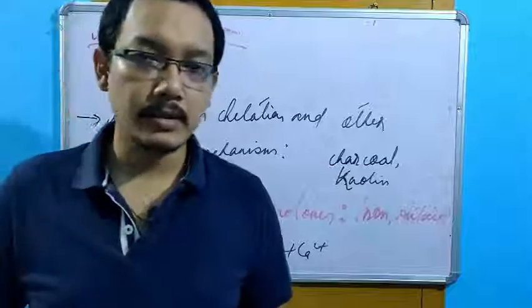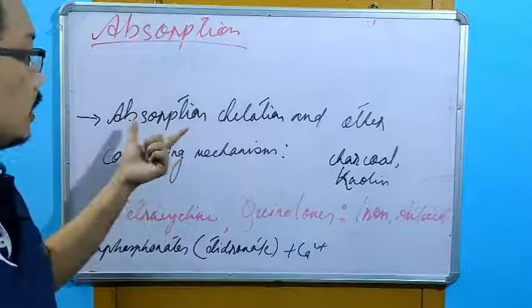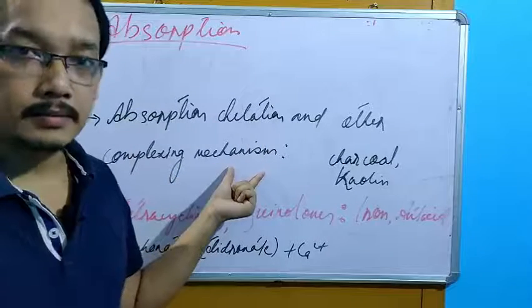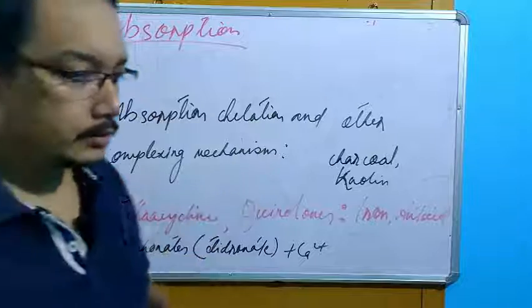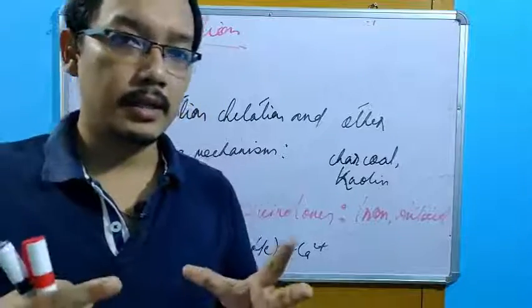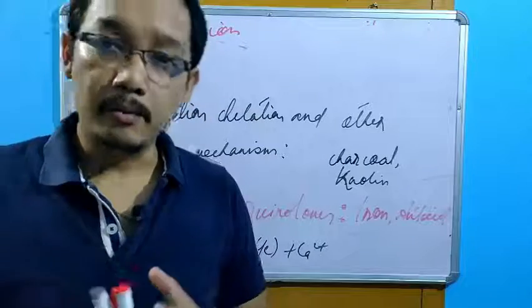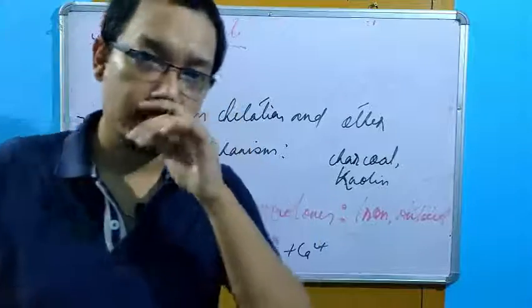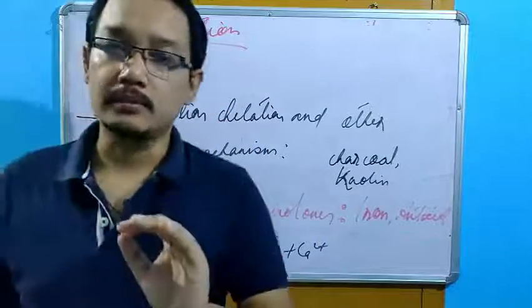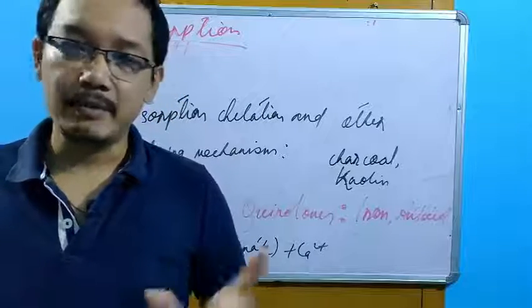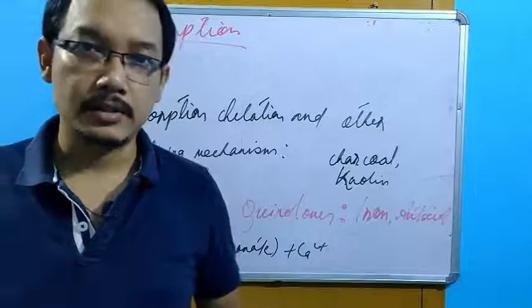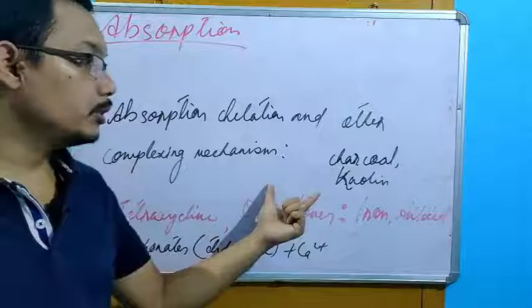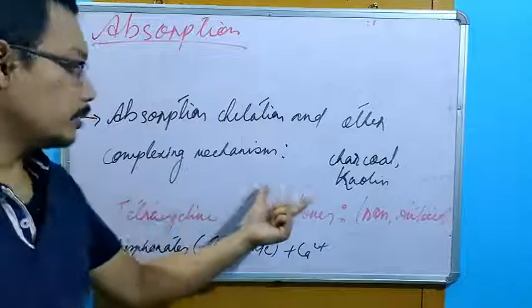The next point under absorption is chelation and other complexing mechanisms. That means certain drugs or components can form a complex or chelate with other components inside your stomach. If a chelate or complex is formed, the absorption is always inhibited, decreased. For example, tetracyclines and quinolones.